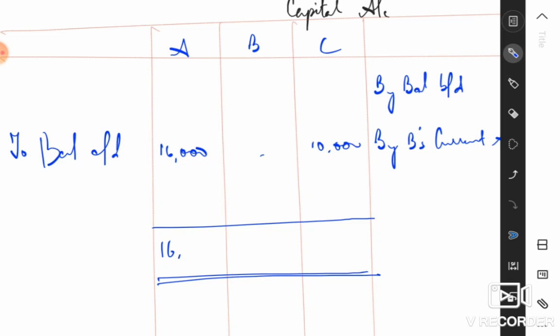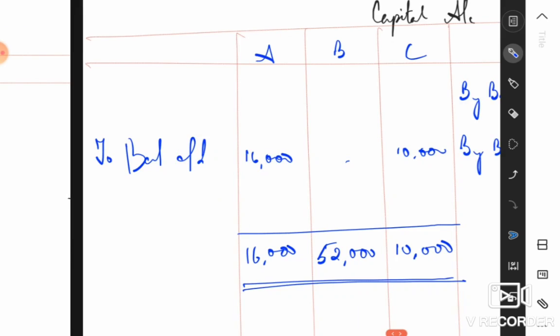Okay, and then when it comes to the deceased partner, his account is to be closed. There will be no closing balances for him. There will be no carrying forward of the balances for him. Rather, his account will be transferred to his executor. So to B's executor's account, total amount, rupees 52,000 is transferred to our deceased partner.